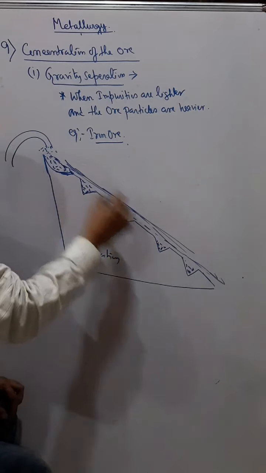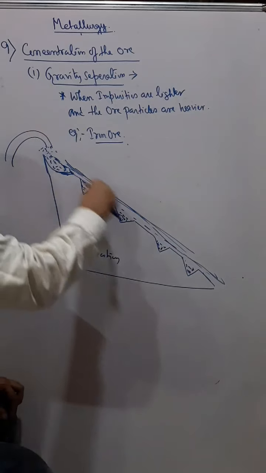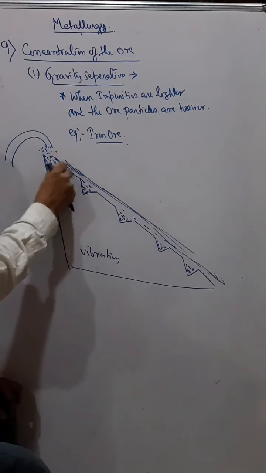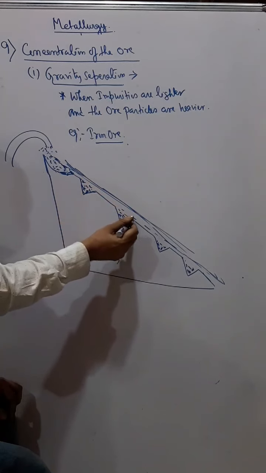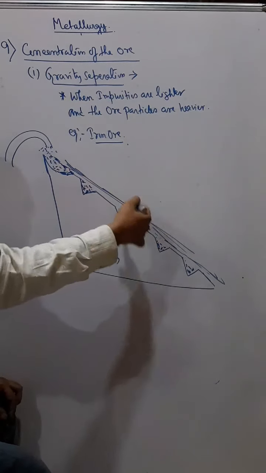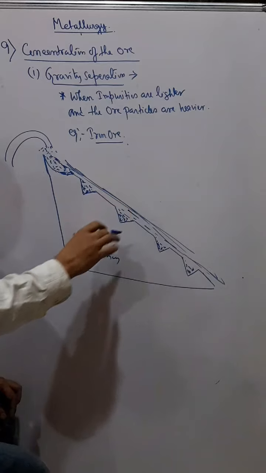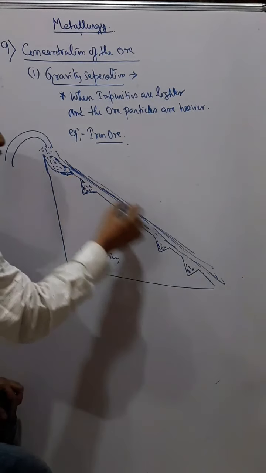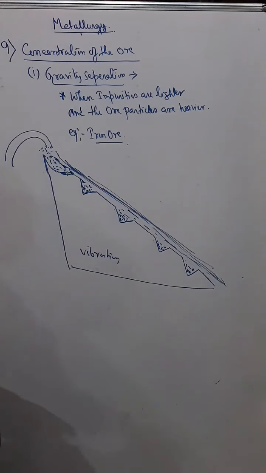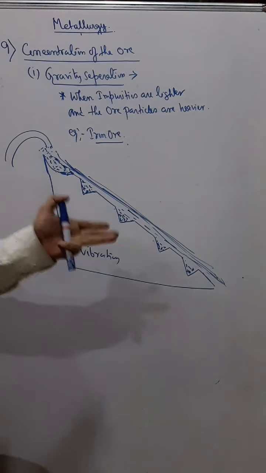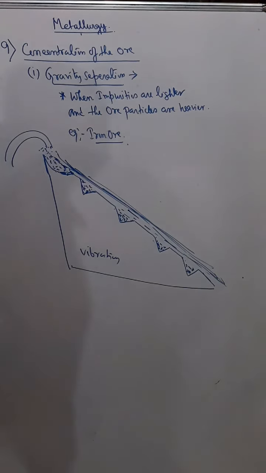So due to this vibration and this water falling, the heavier ore particles get settled in these grooves, and the lighter particles like mud and sand get washed away through this water. Most of the impurities get washed away, and this method is called gravity separation. Okay, understand?